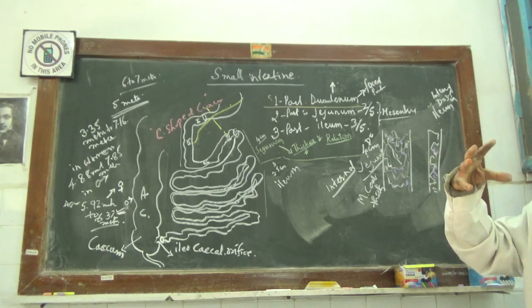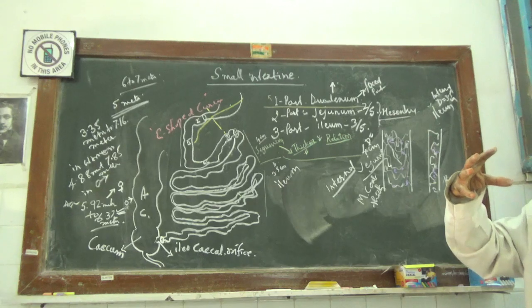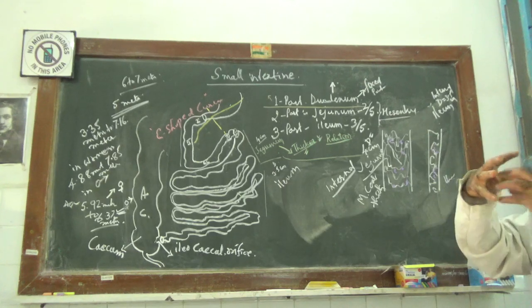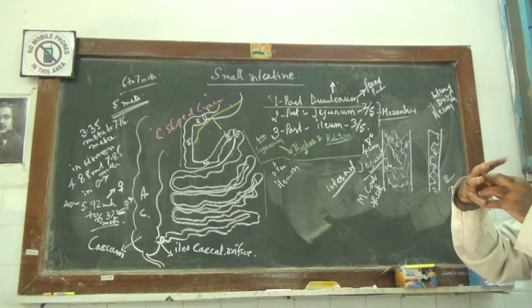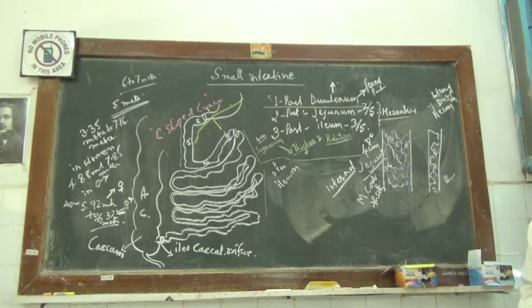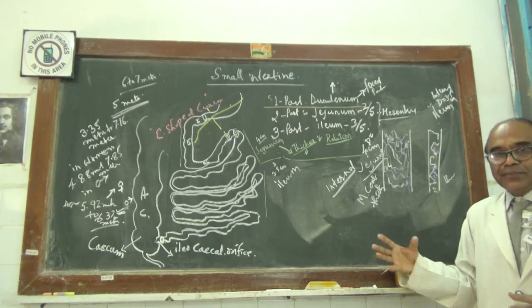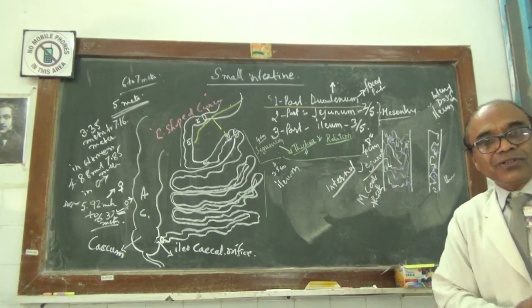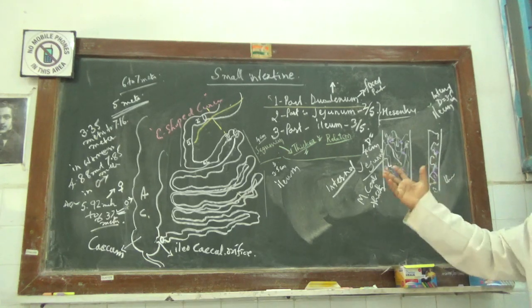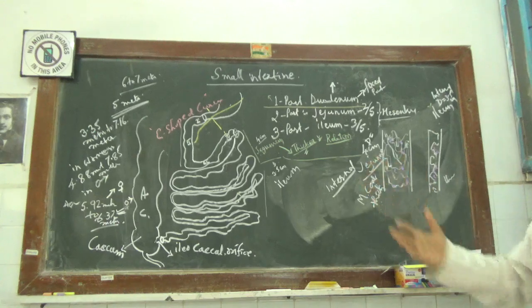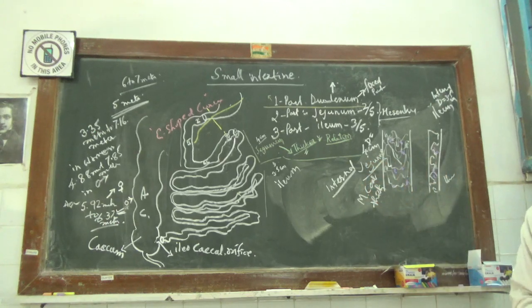As it runs further, it becomes smaller, and the bigger-diameter region can go into it. That is called intestinal intussusception, another applied anatomy. And definitely malignancy of the small intestine, that is jejunum and ileum, may occur also.